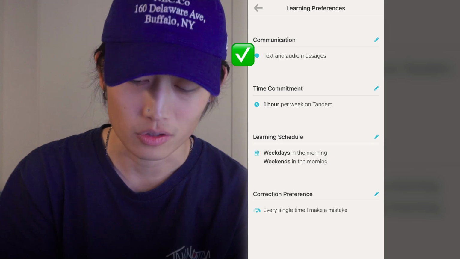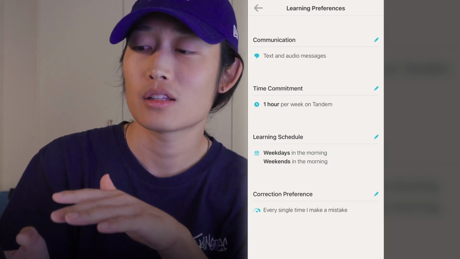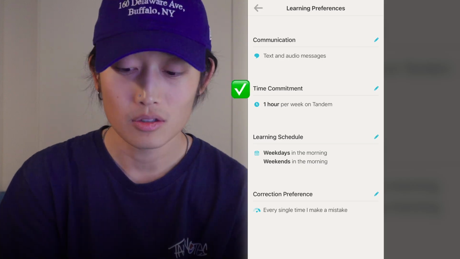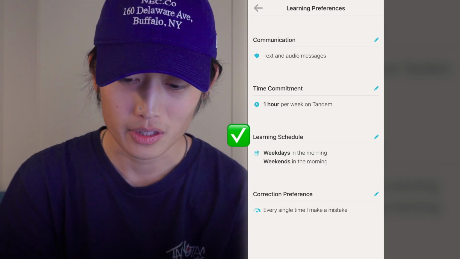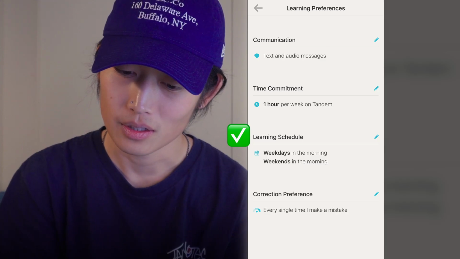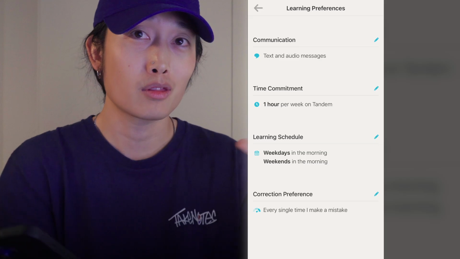And as you can see, you can put learning preferences and communication, like I would only like text and audio message. When you don't want this person to video call you all the time, you can just set it. I prefer texting. You can even put time. Let's begin with one hour a week. Also learning schedule, weekdays, in the morning. Not a morning person, but good to start your day with learning language.